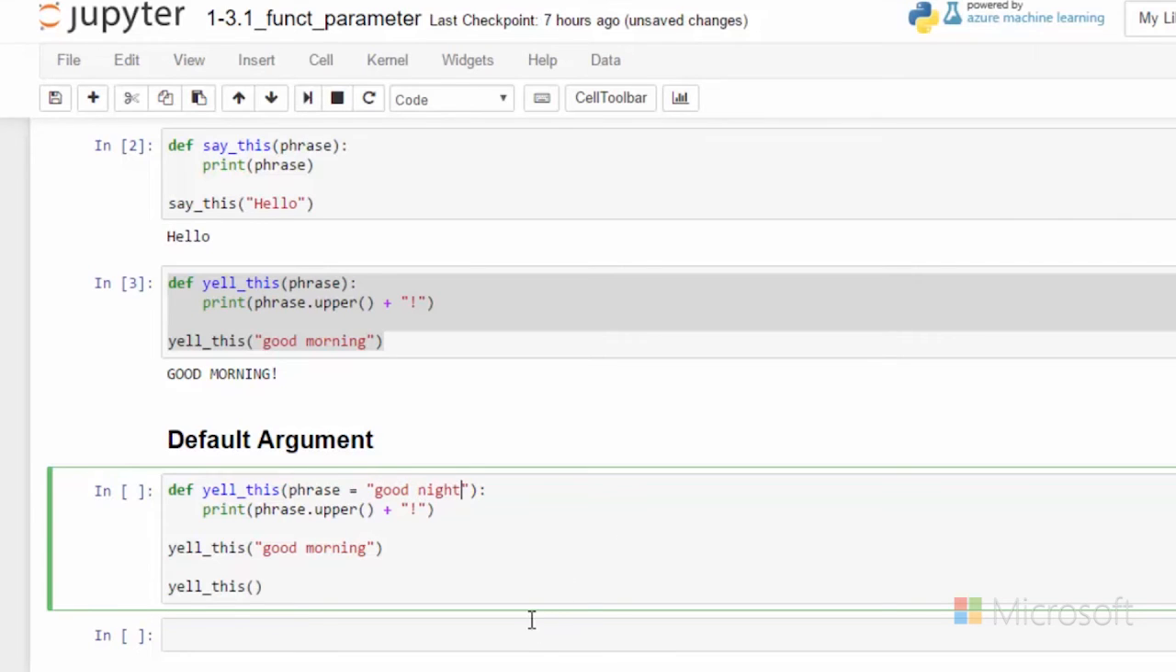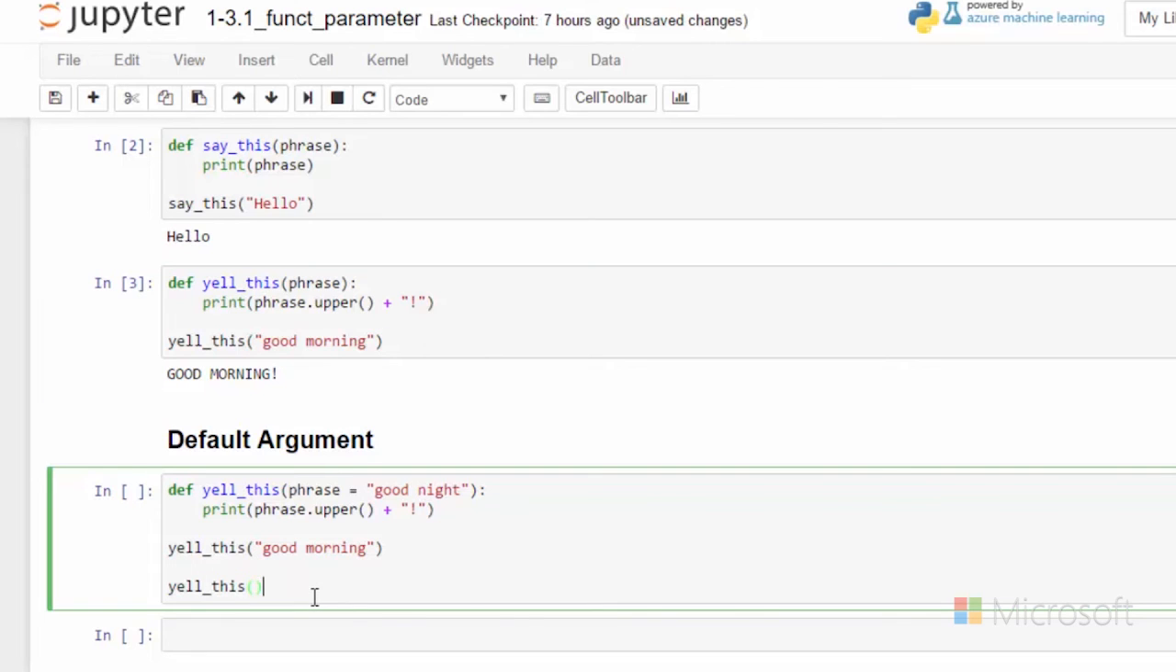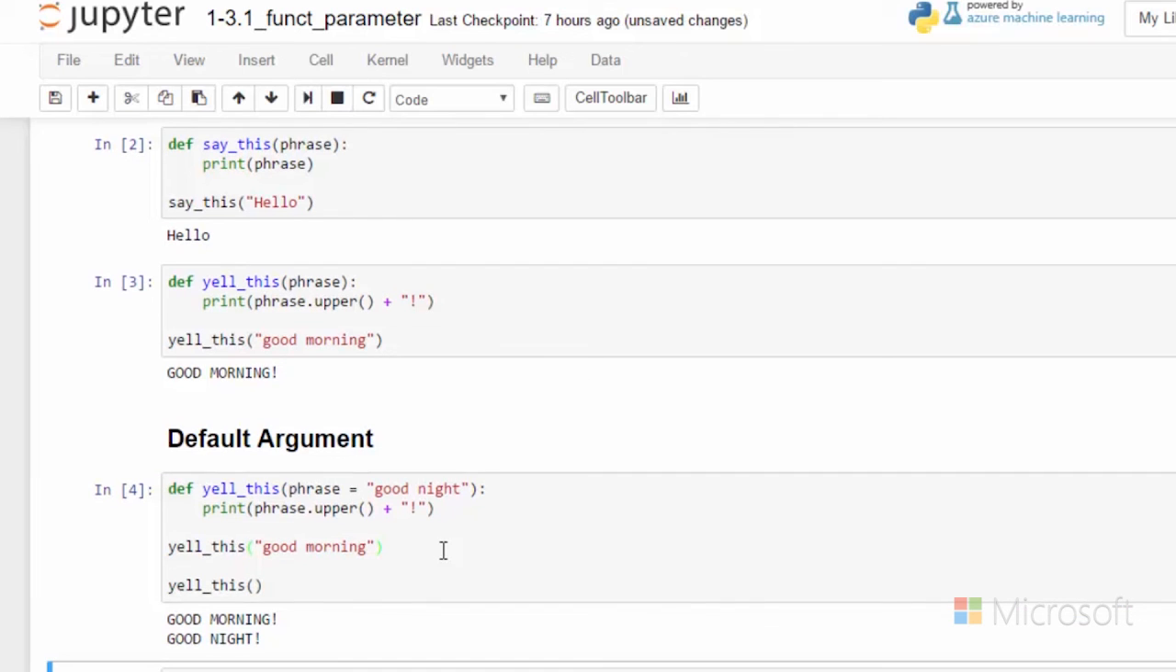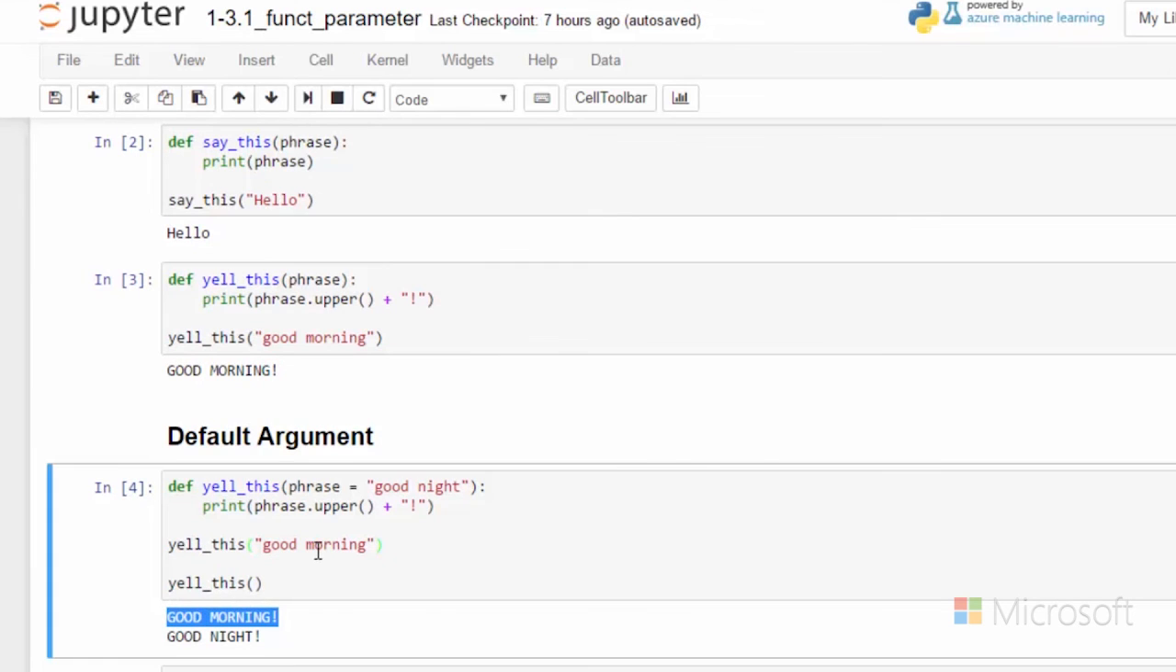So I just assigned it a default value of "good night," and I can still call it with an argument like "good morning," and I expect it to act as it did before, and it will just ignore my default value. But if I call it with no value, it will use the default value. So let's run that code. And we see that in the first instance of the call, "good morning," the argument was passed. In the second, with no values, it uses the default.